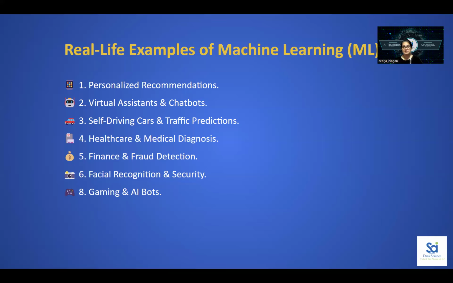Finance and fraud detection. AI is also there. When any fraudulent transaction happens, or any fraud call you get from someone, there is machine learning. It helps the bankers and the bank to detect whether the transaction was fraud or not. Facial recognition and security. This is another very good example. Like you are using biometrics, right? You set up your face and your phone will open, your laptop will open. This is also AI. Gaming and AI bots, a lot of games are available, right?